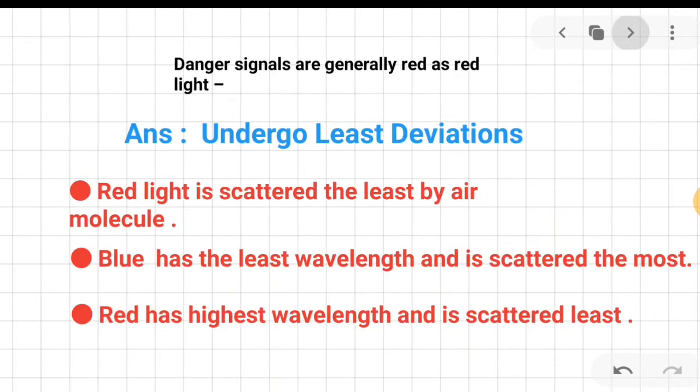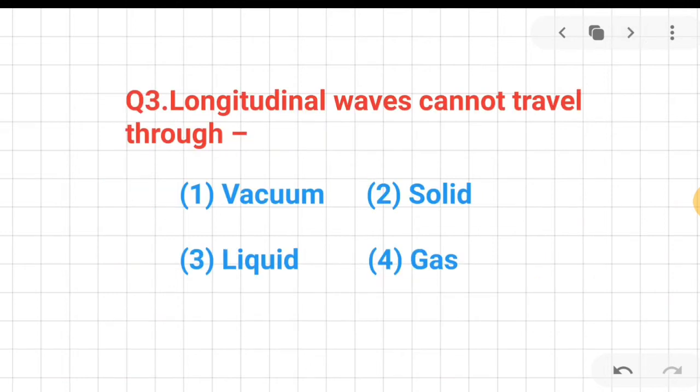The correct answer is the red light undergoes least deviation. We know that red light is scattered the least by air molecules. Blue has the least wavelength and thus it's scattered the most, but red has the highest wavelength and it's scattered least.